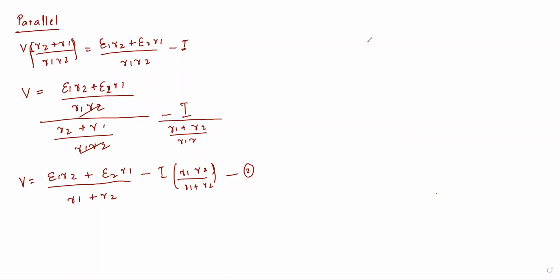So if I replace the 2 cells with one equivalent cell, I will get V is equal to EP or E equivalent minus IRP. Why? Because V is equal to this minus IR. We are taking the replacement of the equivalent cell, which has the EMF E equivalent or EP, and the internal resistance R equivalent or RP. So from equation 1, what can I write?